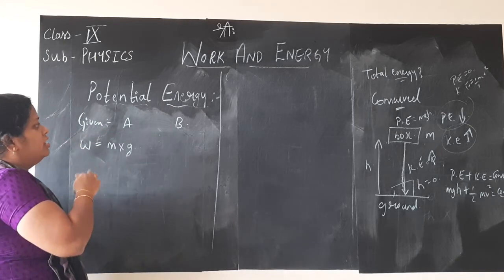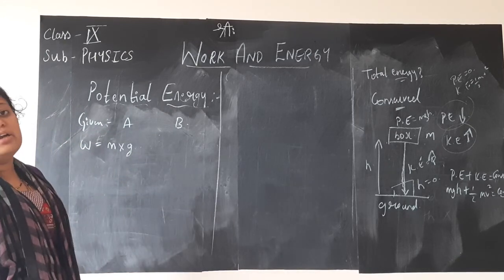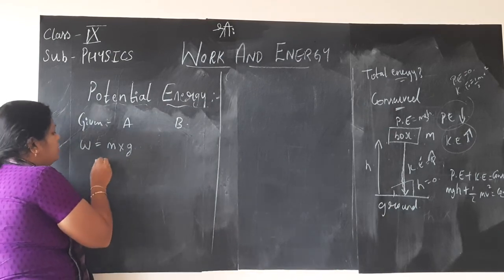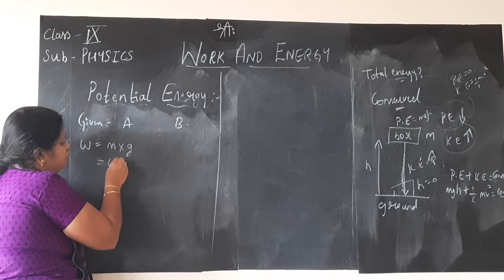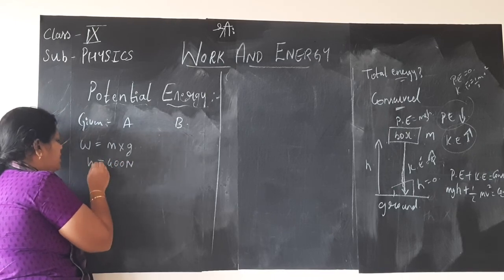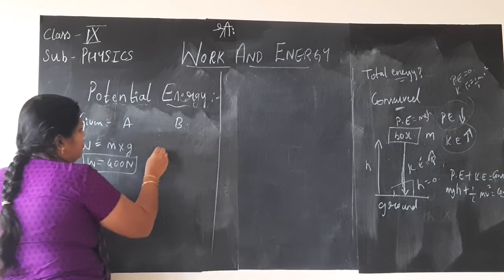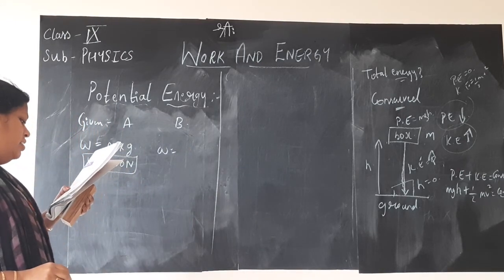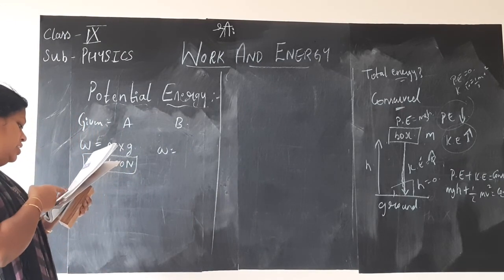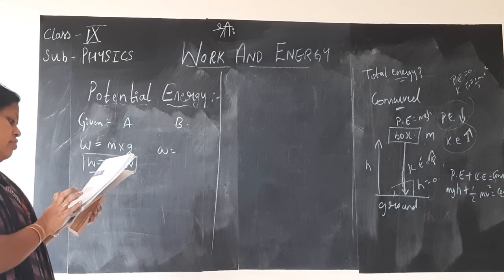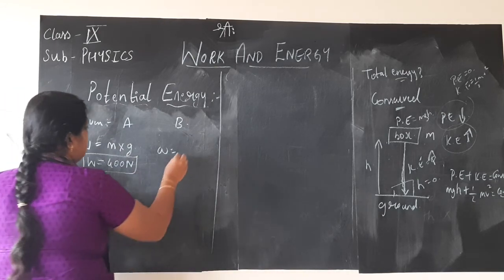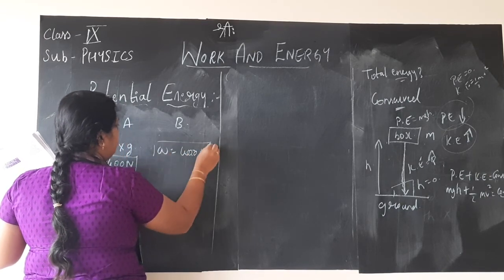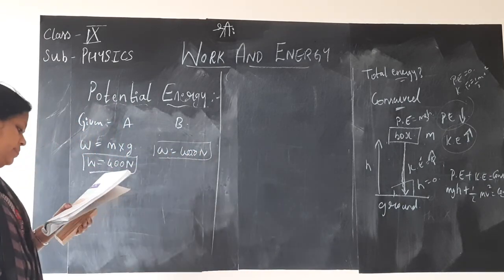When you say certain girls, we cannot say their mass. Of course, their weight has to be given. So W is equal to M into G is given as 400 Newton, W for girl A, whereas the weight of girl B each is 400, children. So the weight of girl A as well as B, both are 400 Newton.